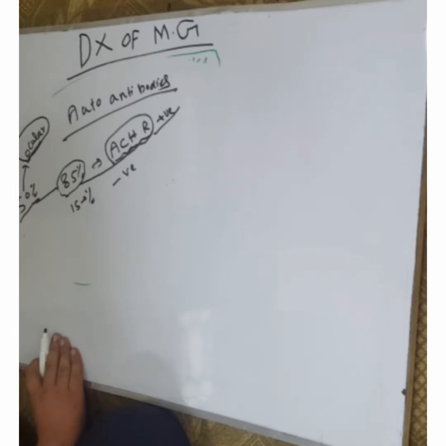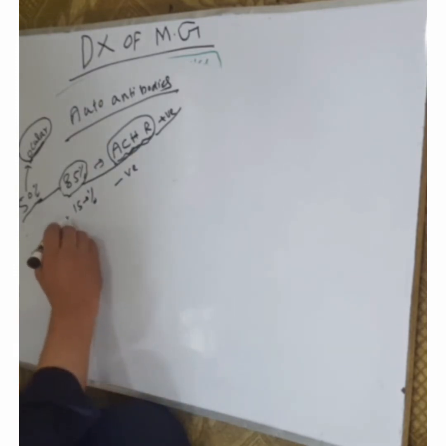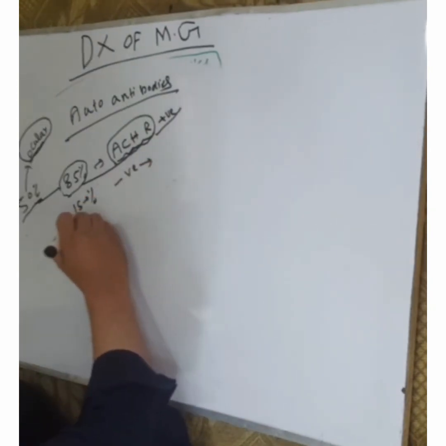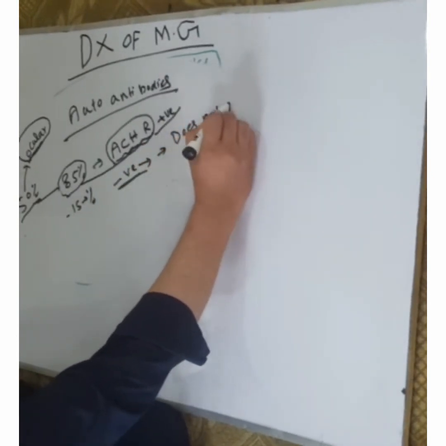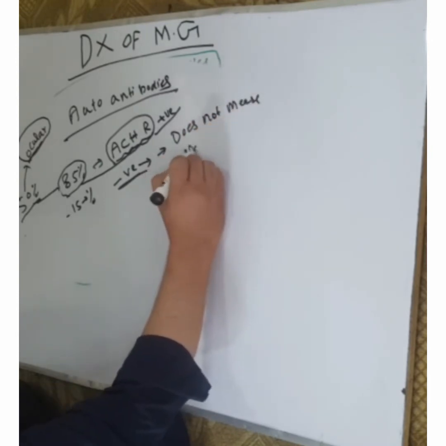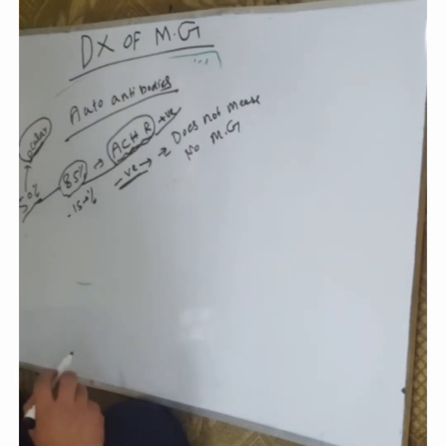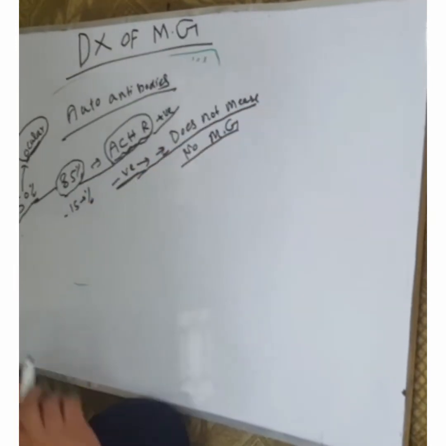With the presence of autoantibody against the acetylcholine receptor, we can diagnose Myasthenia gravis, but in 15% of cases the acetylcholine receptor antibody is negative. It does not mean that the patient does not have Myasthenia gravis. The negative result does not mean that the patient has no Myasthenia gravis.